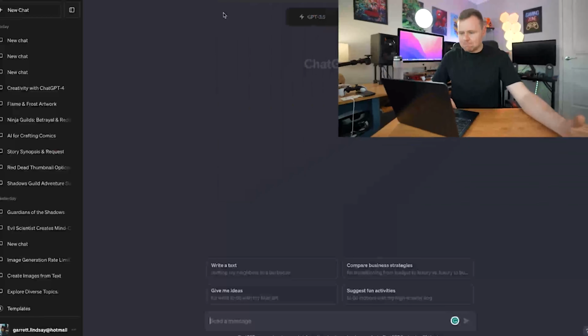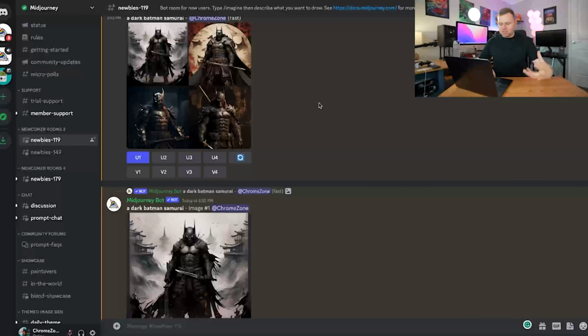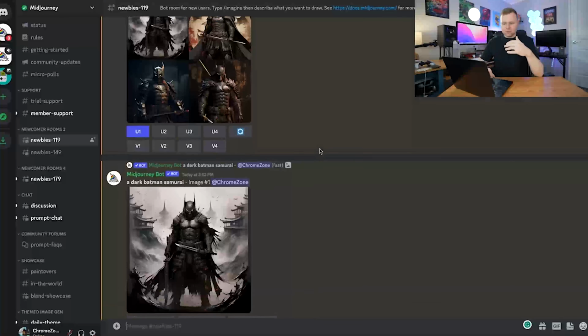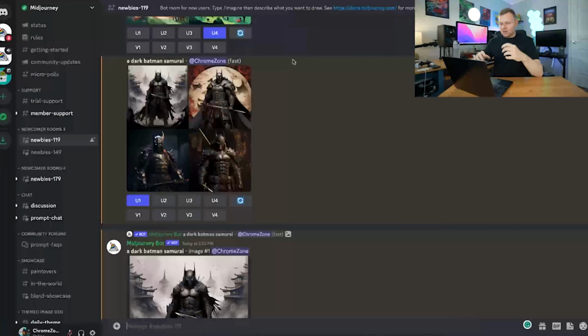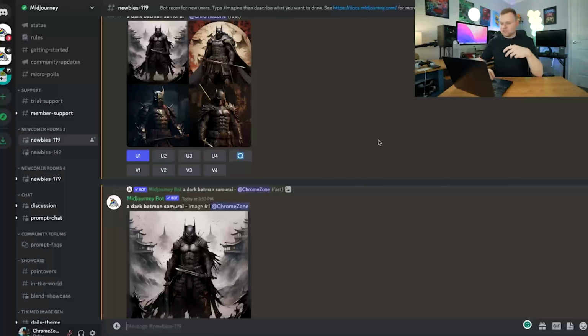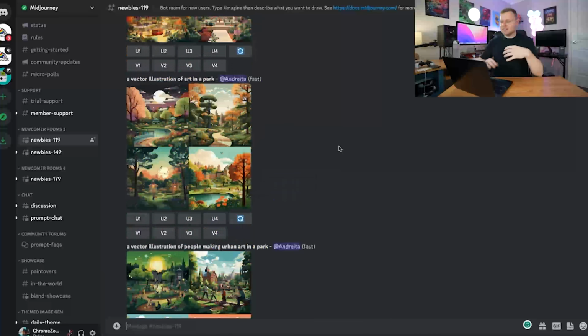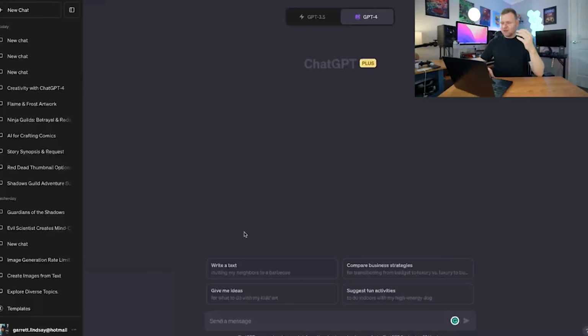On ChatGPT, I've got nothing here, but on Midjourney, I've already started to get used to some of the prompts and how it all works. When you create a brand new account, to create prompts and generate images, you use these newbies rooms, and then you can type whatever you want in and it will start creating images. And you're in a group chat with other people's creations. While in ChatGPT, the best thing about it is it's very solo-based, so you don't see what anyone else is doing, you just see your images, which is quite good. So anyway, let's get started in generating some images.